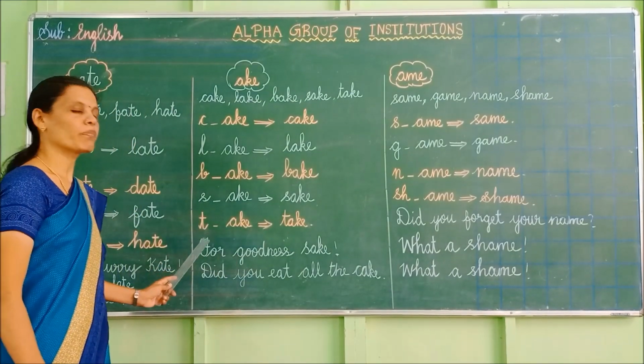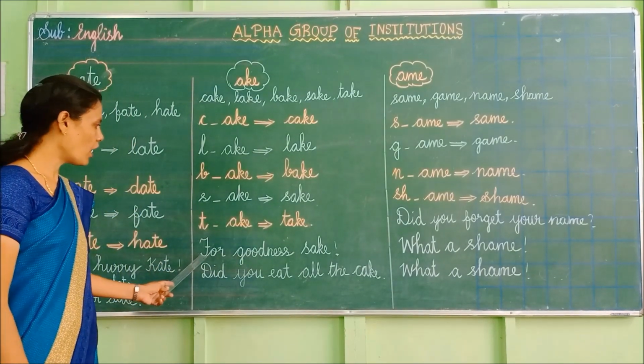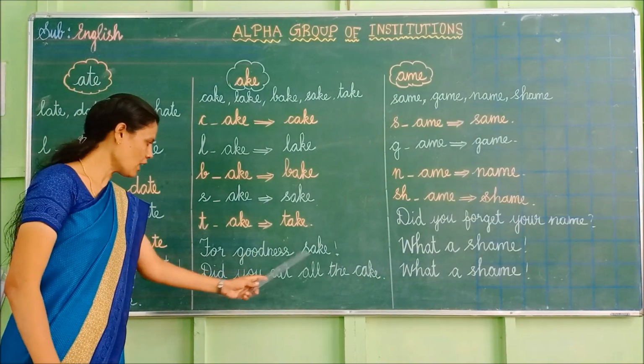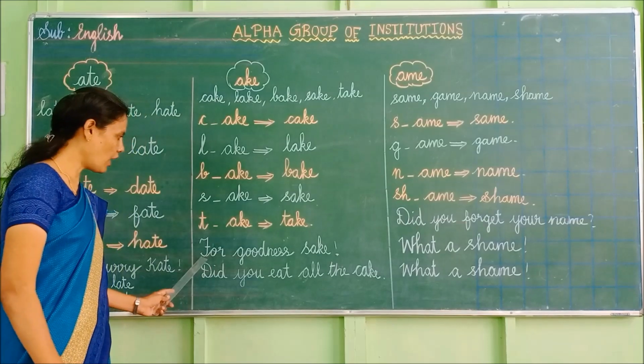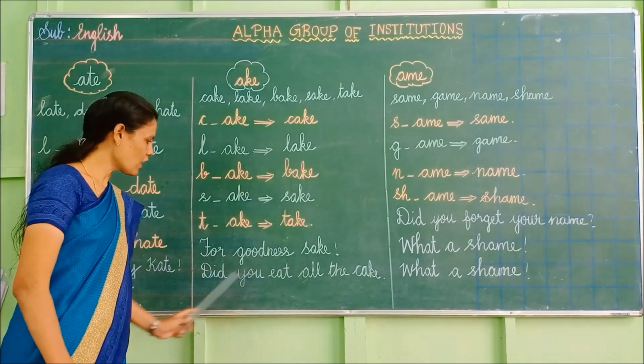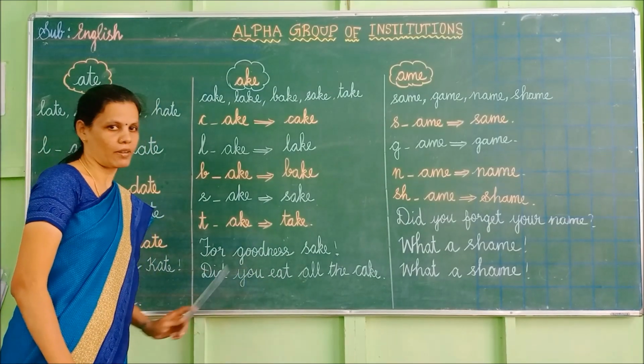Next, rhyming words. For goodness sake, did you eat all the cake? For goodness sake, did you eat all the cake?